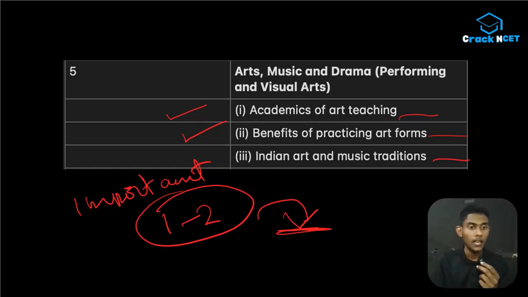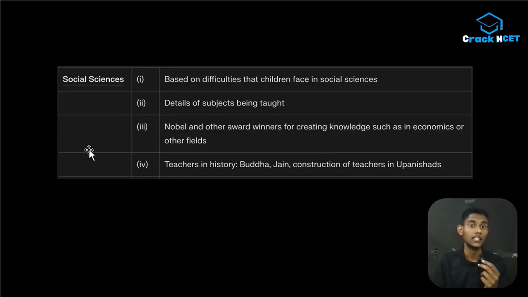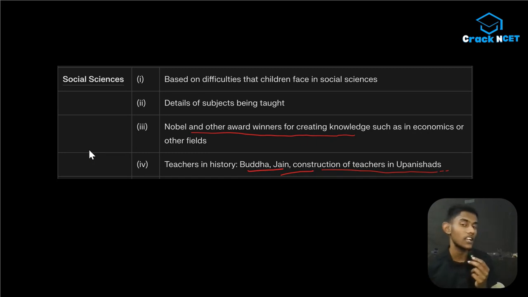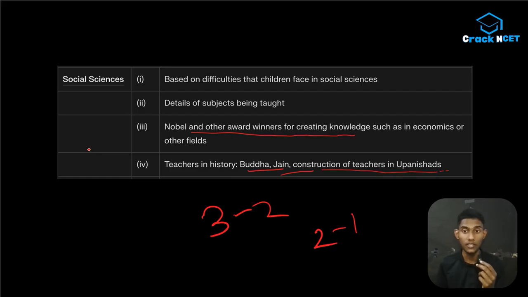We'll be doing that. And in the next, the sixth unit, you have social sciences. Based on difficulties that children face in social sciences, details of subjects being taught, Nobel and other award winners for creating knowledge such as in economics or other fields, teaching in history like Buddha, Jainism, constructions of teachers in Upanishad. And from this portion, you can definitely expect two questions, or maybe one to three, because I have seen questions from this area.